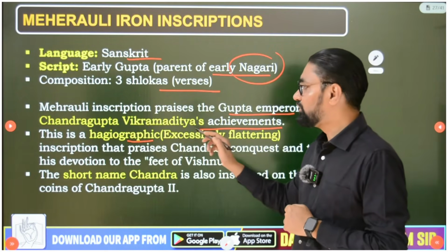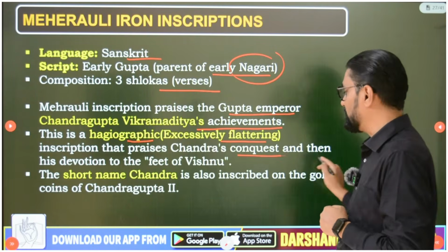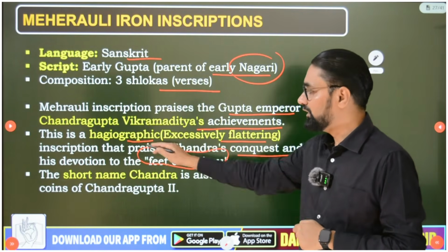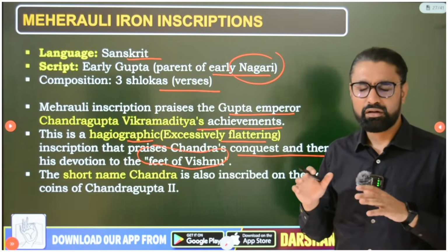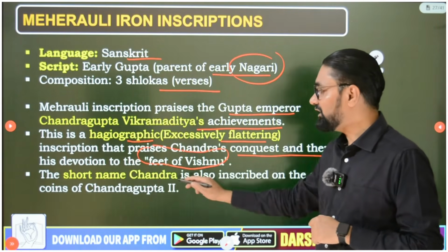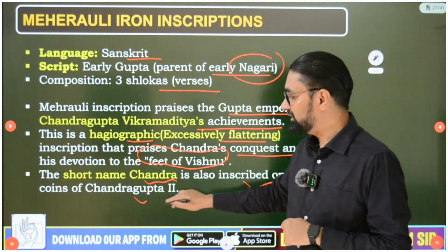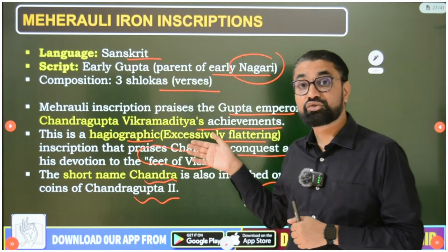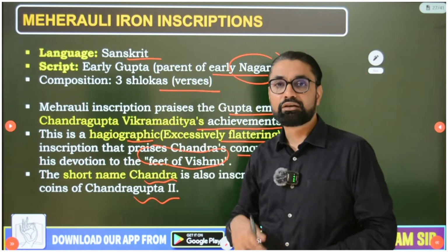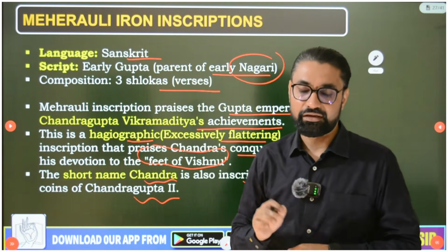So this is a hagiographic, excessively flattering inscription that praises Chandra's conquests and then his devotion to the feet of Vishnu. Okay, he was a great Vishnu worshipper, that also we come to know from these inscriptions. And the short name Chandra, I told you, is also inscribed on the gold coins of Chandragupta II. So Chandragupta II's gold coins also carry the name Chandra, and this inscription also carries the name Chandra, and so it is said to belong to Chandragupta II Vikramaditya.